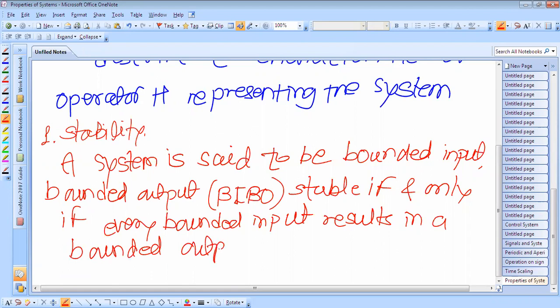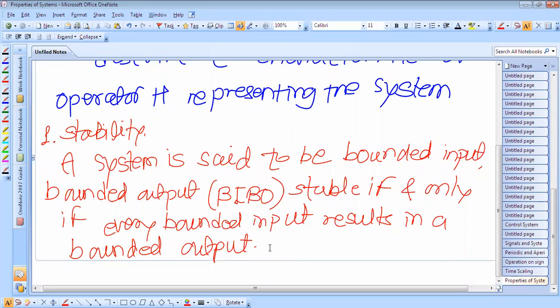That system you can call a stable system. So for every bounded input, your output should be bounded. That is the condition for the system to be stable. So the output of such a system does not diverge if the input does not diverge. What is the meaning of this? The output of the system does not diverge from its expected values, if the input does not diverge. Okay, that is the condition.